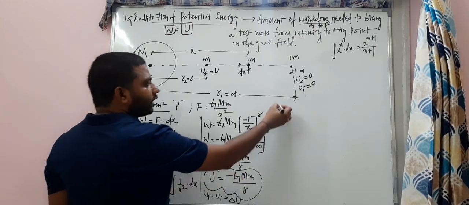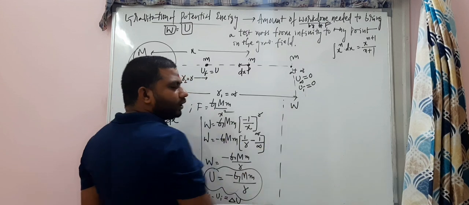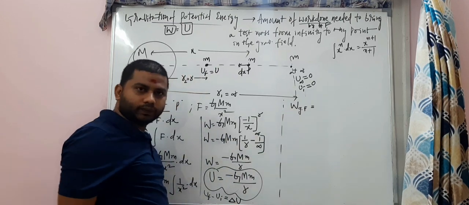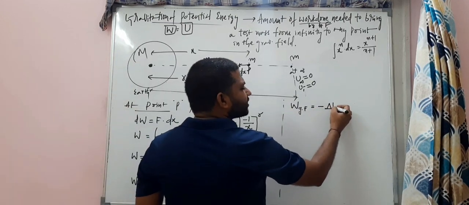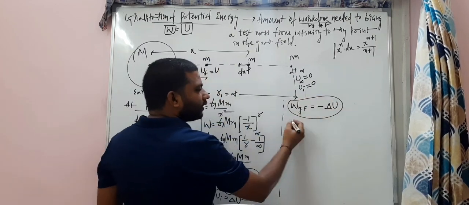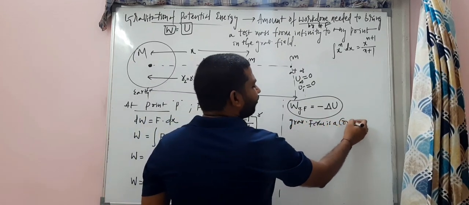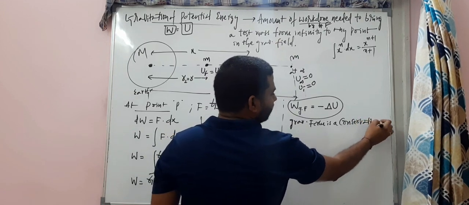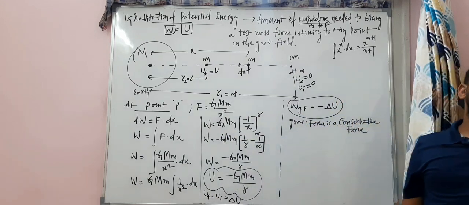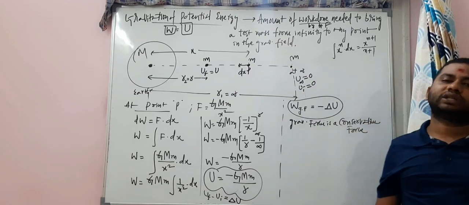Alright. So what I want to tell you here is, carefully see, work done by the gravitational force is equal to, can I write it, minus change in potential energy? Because the gravitational force is a conservative force. Did you remember this? Work done by a conservative force is always minus of change in potential energy.